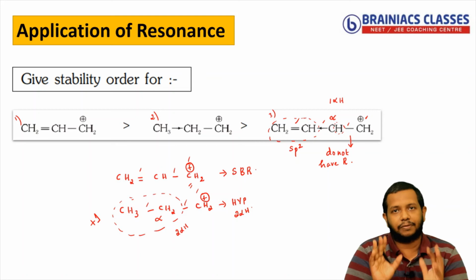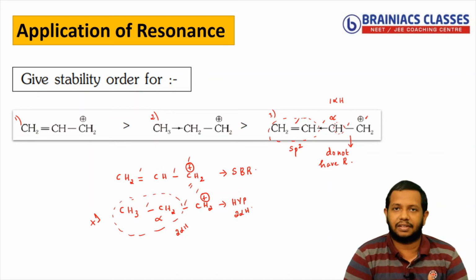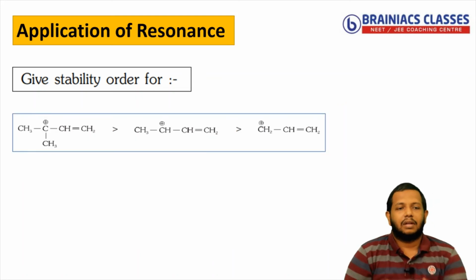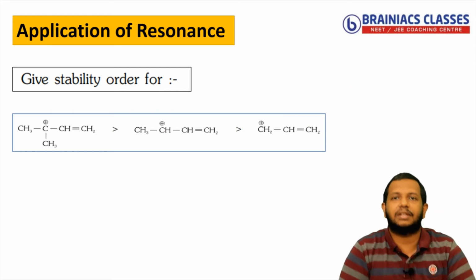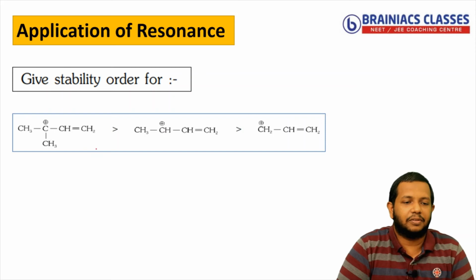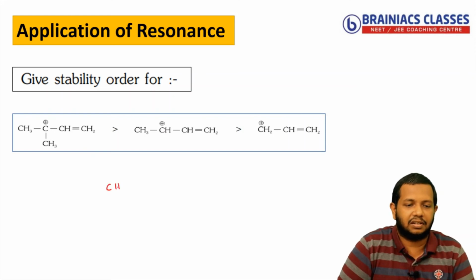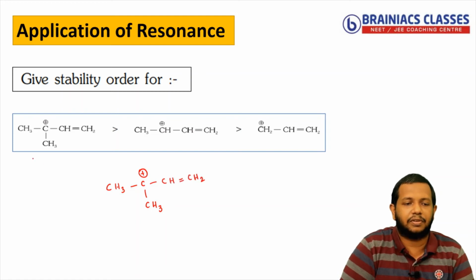I hope you got a fair idea. Now we'll go to the next example. Look at this example and try to understand and familiarize yourself with it. Here also, in the first one you have CH3, and a carbon carrying a positive charge. Then there is another CH3, and you have CH double bond CH2. This is the first species present here.